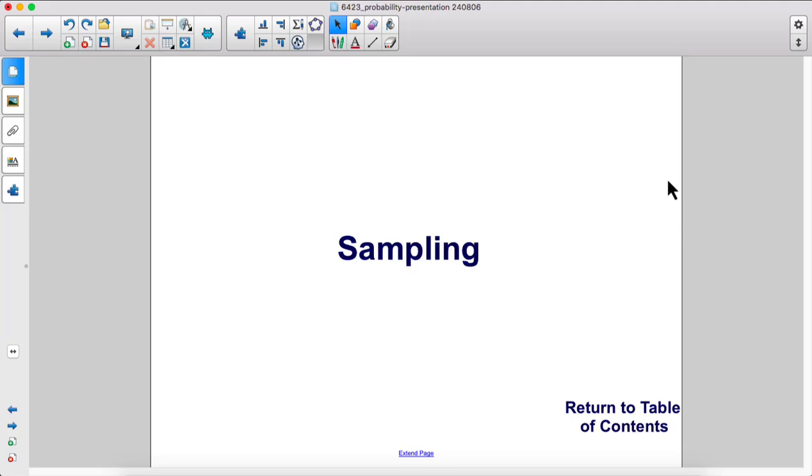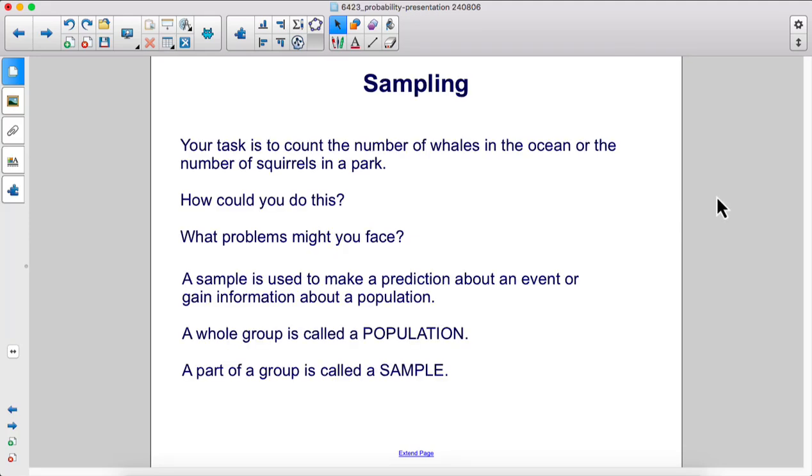Sampling. Your task is to count the number of whales in the ocean or the number of squirrels in a park. How could you do this? What problems might you face?